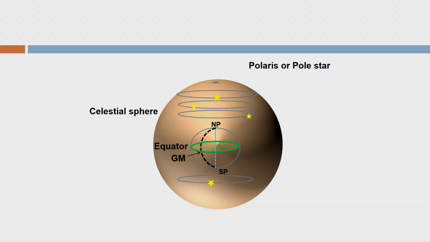So, now this is my celestial sphere. Let us remove the circular path of the stars because I have already placed them on the celestial sphere; even they are moving on the celestial sphere. If I extend the rotation axis meeting the north pole and south pole of the Earth, it will pass through Polaris or the pole star. This axis we call the axis of heaven.